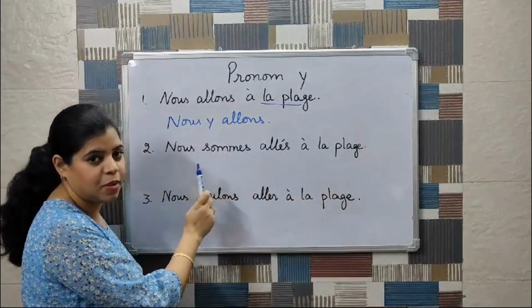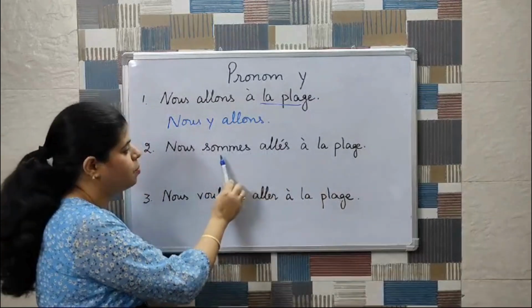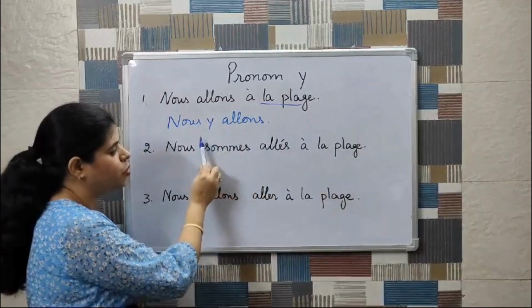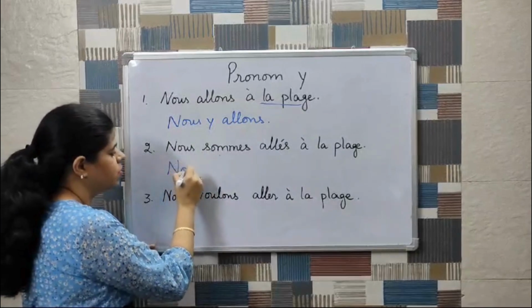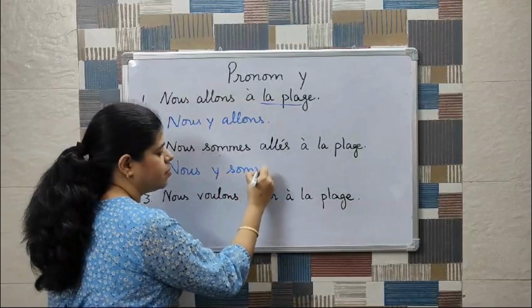Next one. Nous sommes allés à la plage. Now this is a passé composé sentence and we can see two verbs here. So because our first one is conjugated, I'll be placing it before the auxiliary verb. So nous y sommes allés.